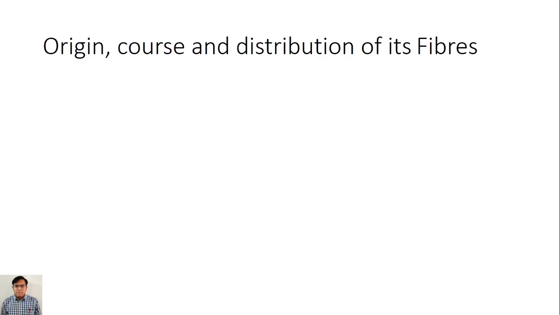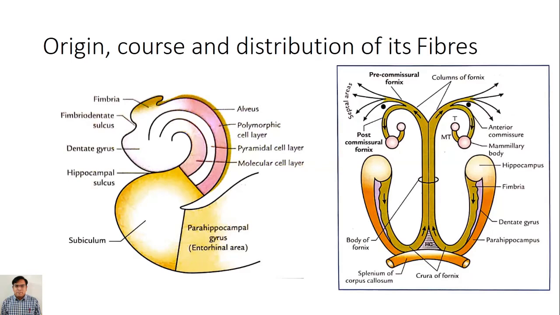Origin, course and distribution of its fibers. It takes origin from the pyramidal cells of the hippocampus, then by the two crura of either side, just below the splenium, they join and form the body of the fornix.